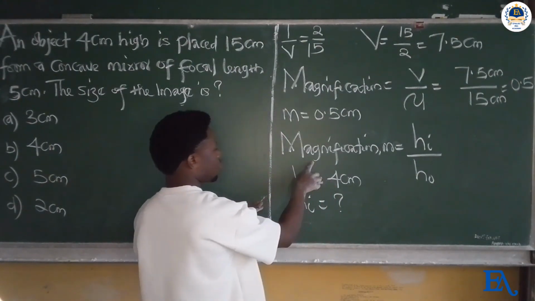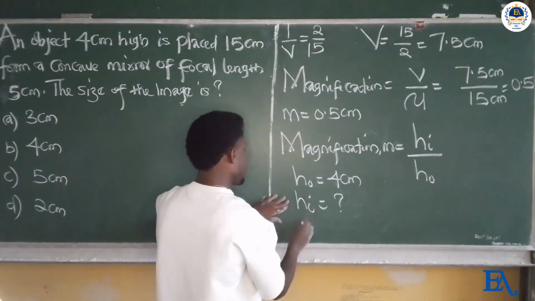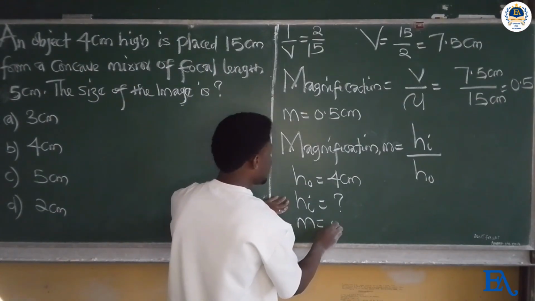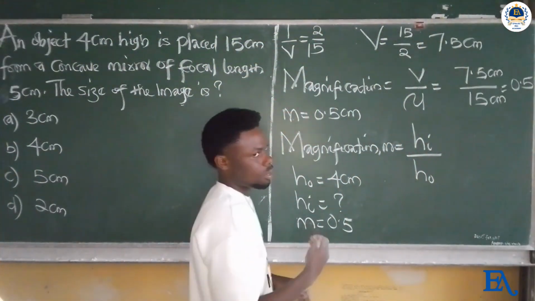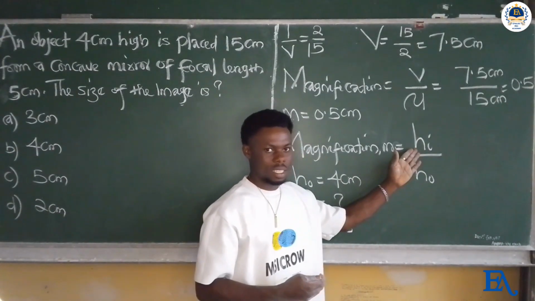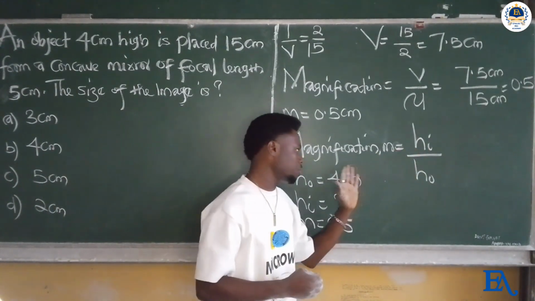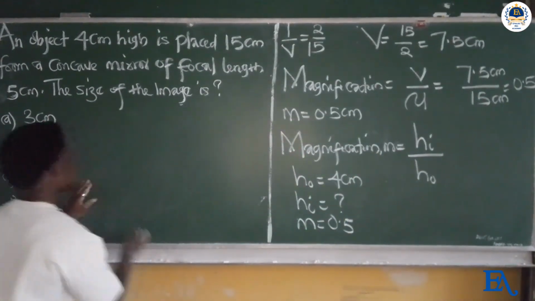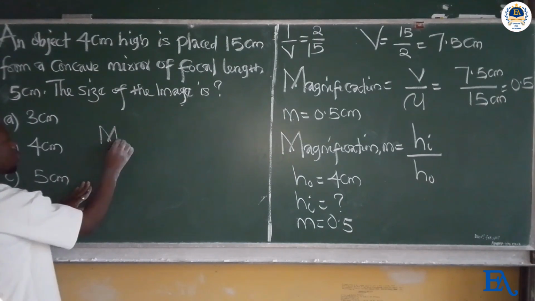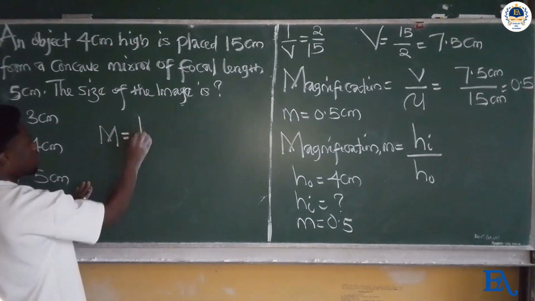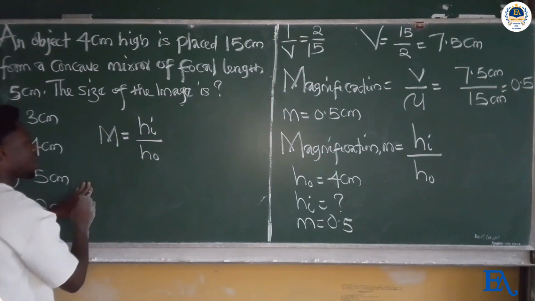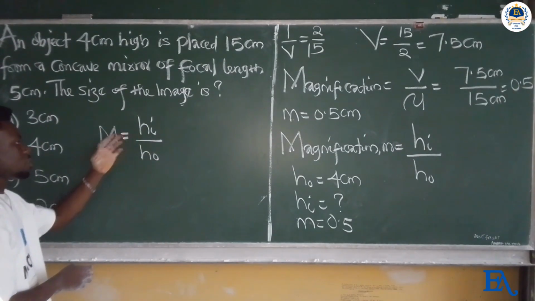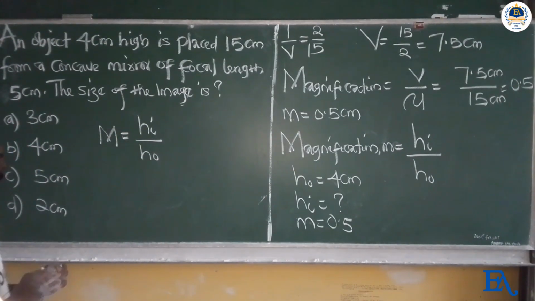Magnification is given as 0.5. So we are going to make the image height the subject of the formula. From here we have that magnification M is equal to image height over object height. Making the image height the subject because we were required to calculate the image height.